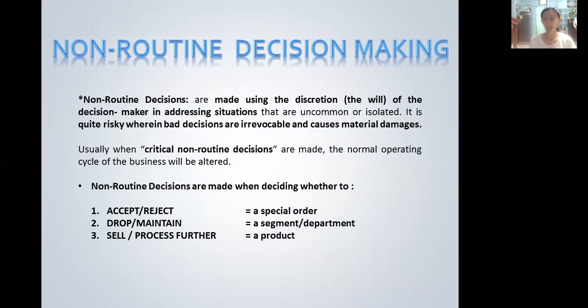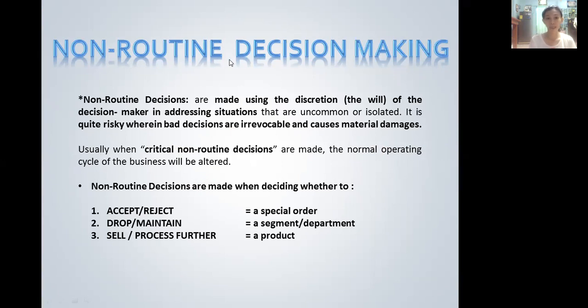It is quite risky, wherein bad decisions are irrevocable and cause material damage. Some non-routine decisions are considered to be critical. When I say critical, it affects the normal operating cycle of the business. It can alter the business operation.